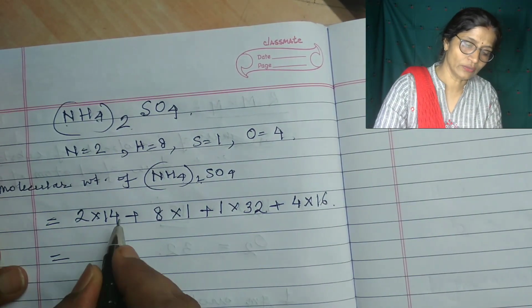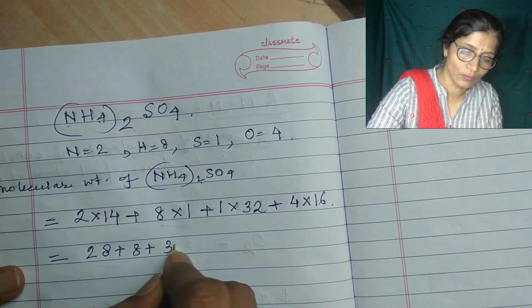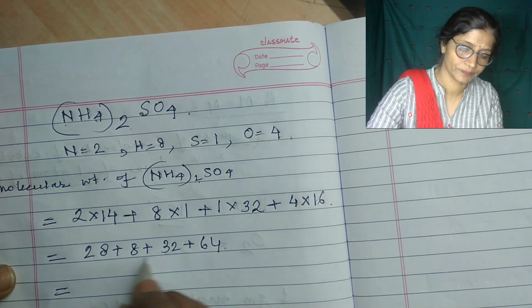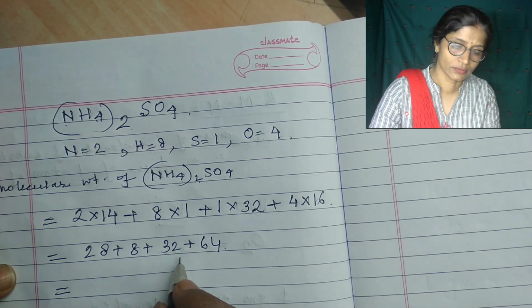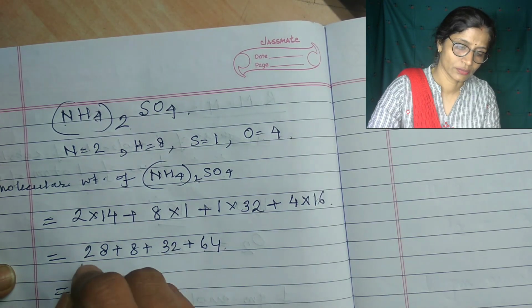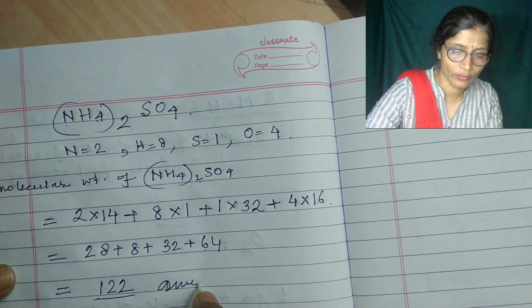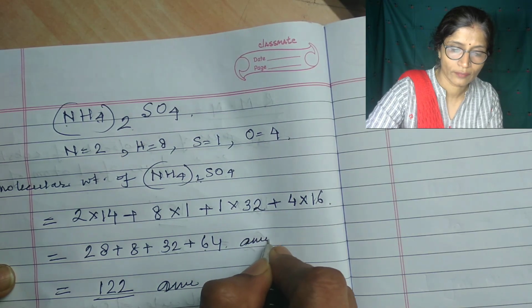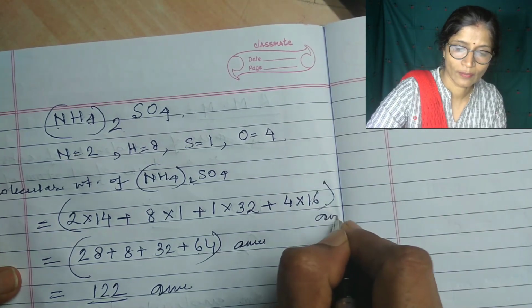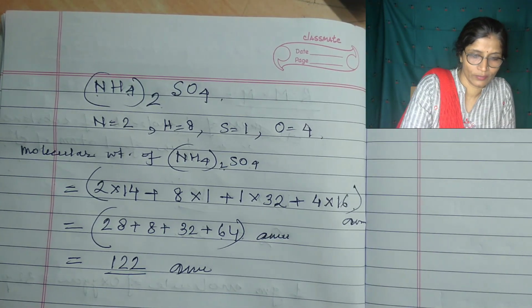That is equal to 28 plus 8 plus 32 plus 64, and that is equal to 122 AMU, atomic mass unit. Okay, so it is 122 AMU.